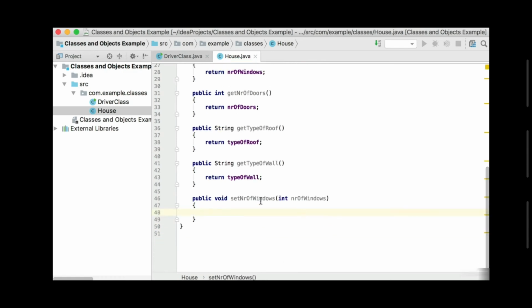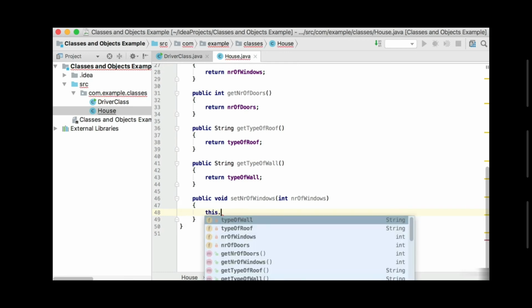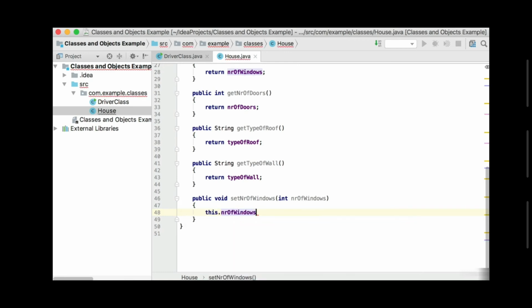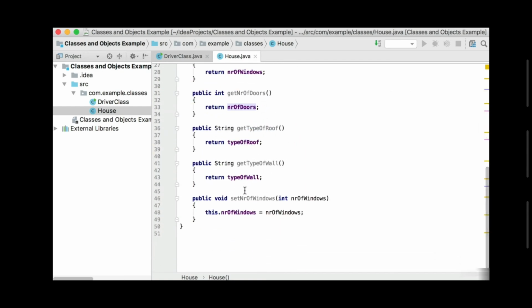So we're setting the number of windows. We're going to take the object that was created. This number of windows will be set to the number of windows that was passed in. So I'm going to say number of windows there. You can see your setter methods work a lot like your constructor. What your constructor is doing is taking in a specific value and setting that value to the object's value. We're basically just having them in separate methods now, separate setter methods.